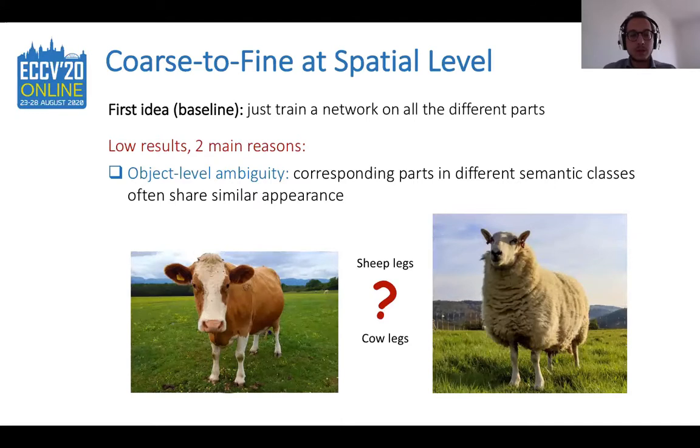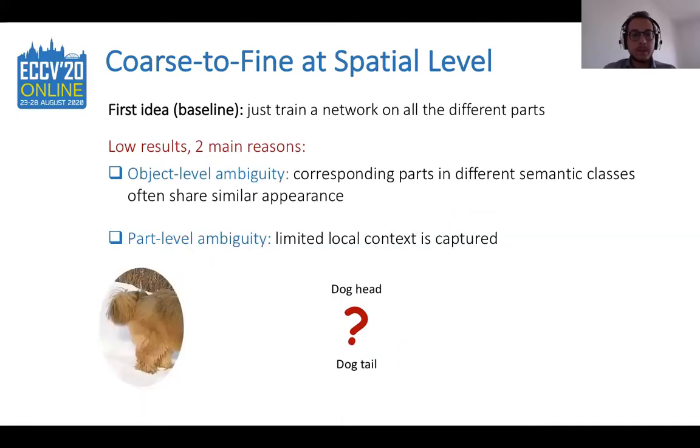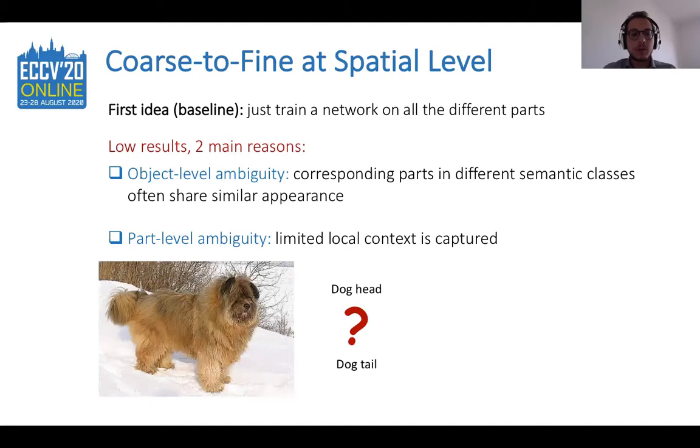Maybe some of you could guess it, but if I give you more object-level context, then it's definitely much easier to answer this, right? The second reason is what we call part-level ambiguity. Standard semantic segmentation architecture can capture only limited local context. Again, if I ask you to determine whether this is a dog head or a dog tail, it may be hard to say. Maybe some of you could guess it from the orientation of the fur, but in general, if I show you the complete picture, it's much easier to recognize the spatial relationship of all the parts. Keep in mind this figure, because we will see it again in the results section.